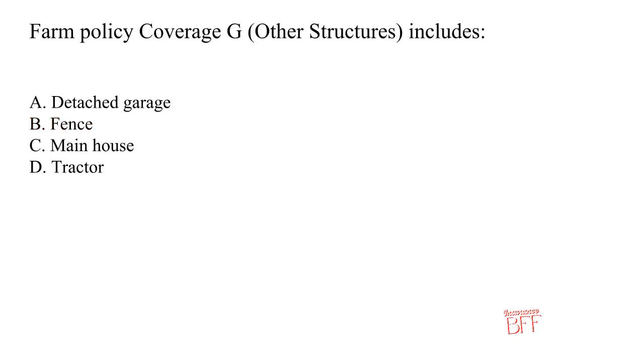Question: farm policy coverage G, other structures, includes. Here are the answer choices. Choice A is detached garage. Choice B is fence. Choice C is main house. Choice D is tractor. The correct answer is fence. Coverage G applies to other structures like fences, not the dwelling or machinery.